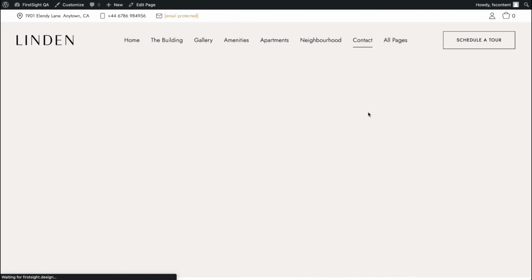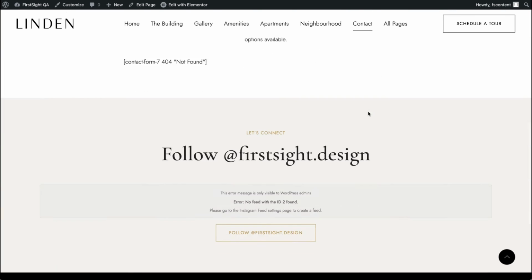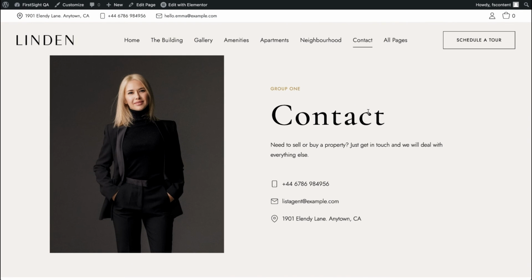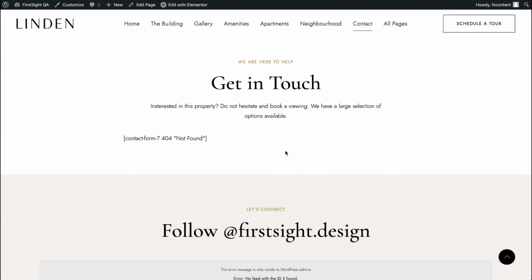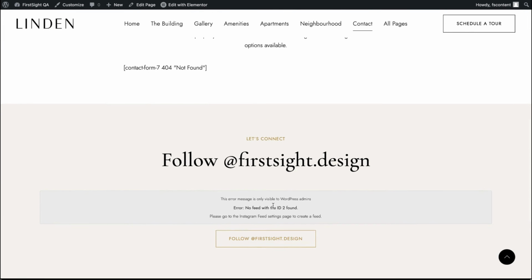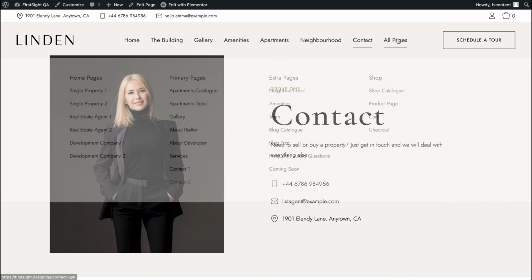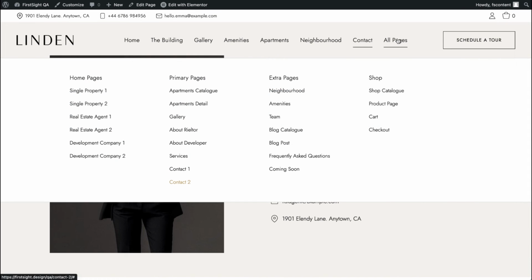Let's take a look at the second page and the second option. Same here, so I will not stop here. You simply can change an image, all information, select a contact form you want to show here on the page, and edit the ID for the Instagram account. And then we have all other pages available here in the mega menu.